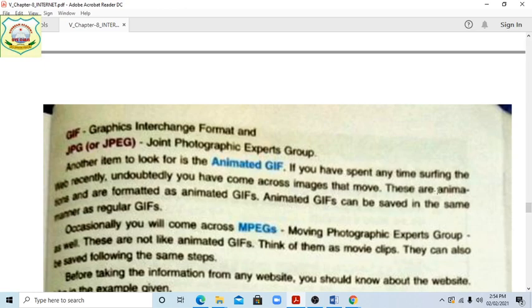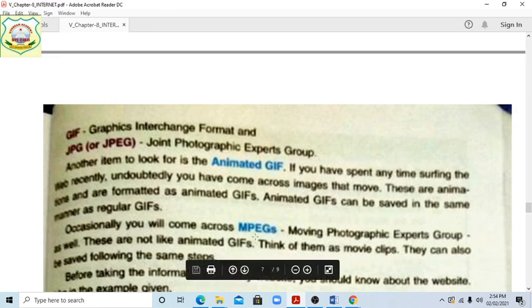If you have spent any time surfing the web recently, undoubtedly you have come across images that move. These are animations and are formatted as animated GIF. Animated GIF can be saved in the same manner as a regular GIF.